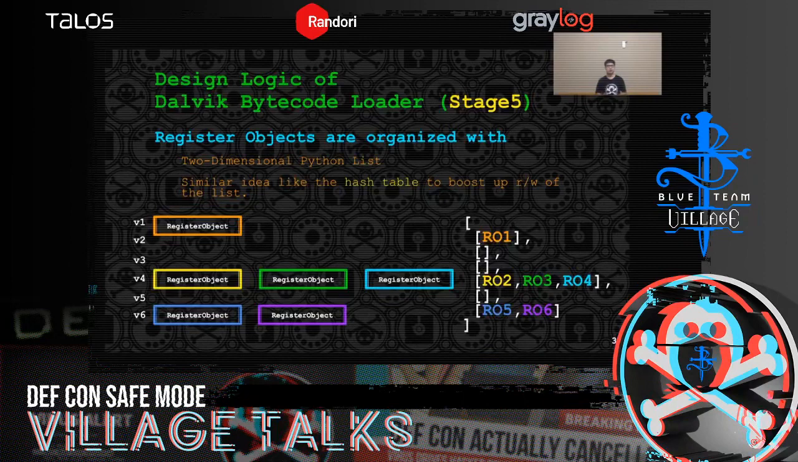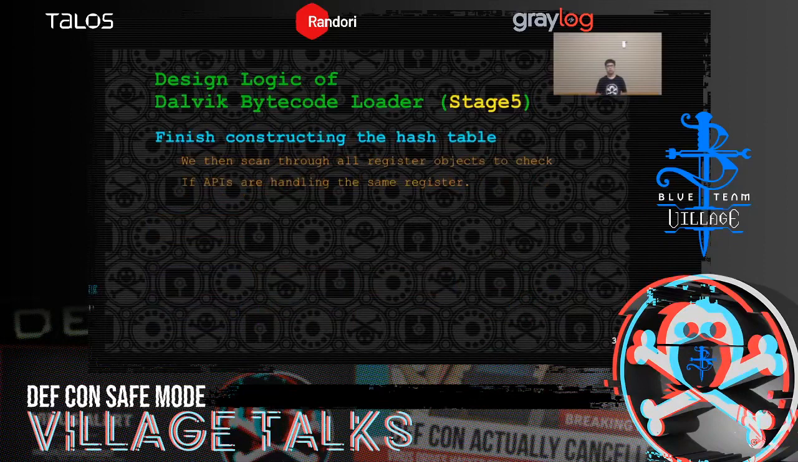So now let's see the table. As you can see here, register v4 has 3 register objects. That means in the source code we scan, v4 was used 3 times. And every time it was used, we store the present value of the register and the function that uses it, if there is one. So basically, the whole table is the history of the registers. When we finish constructing the table, we then scan through all register objects in the table to check if the native APIs are handling the same registers.